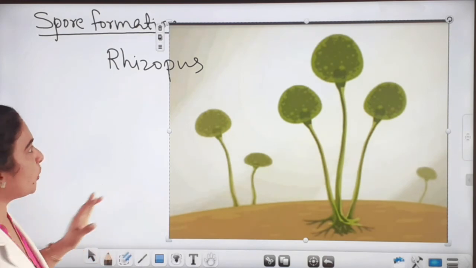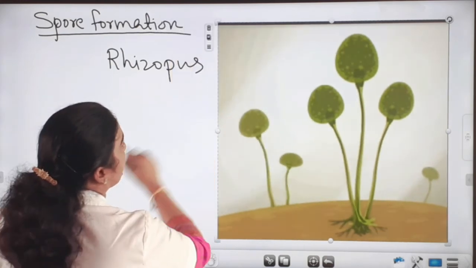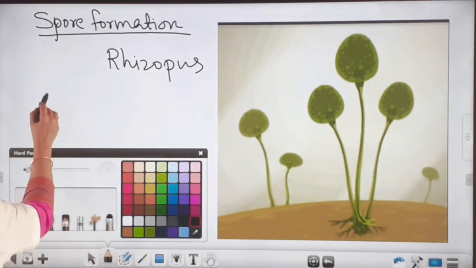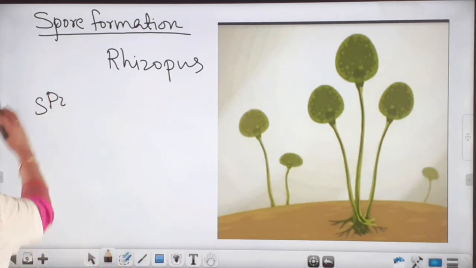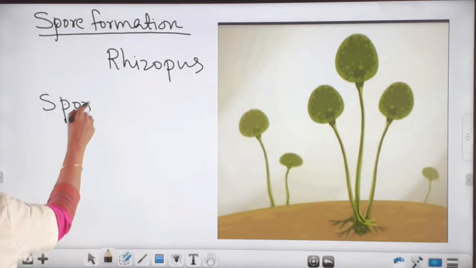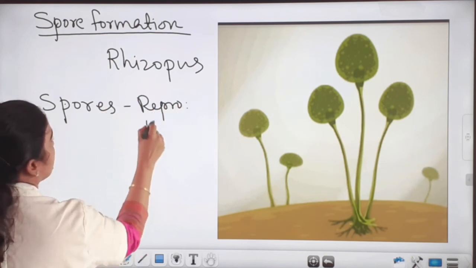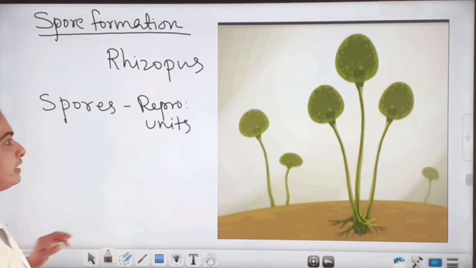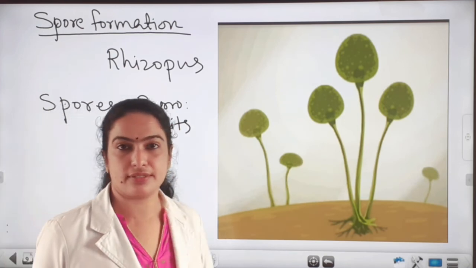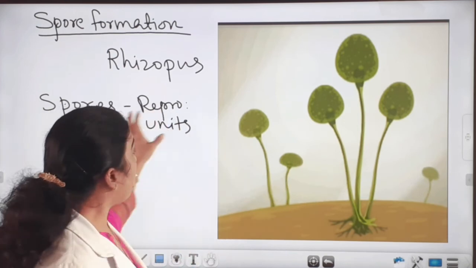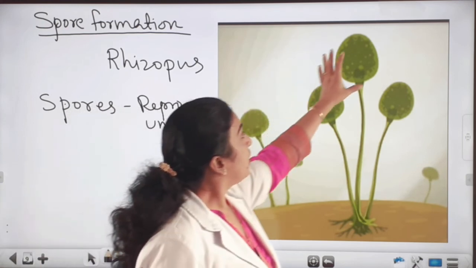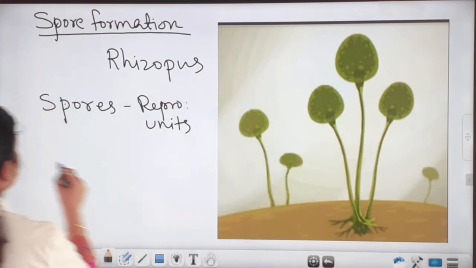So this rhizopus consists of reproductive units called spores. So spores are the reproductive units seen in the rhizopus. So these reproductive units are located in the spore case.